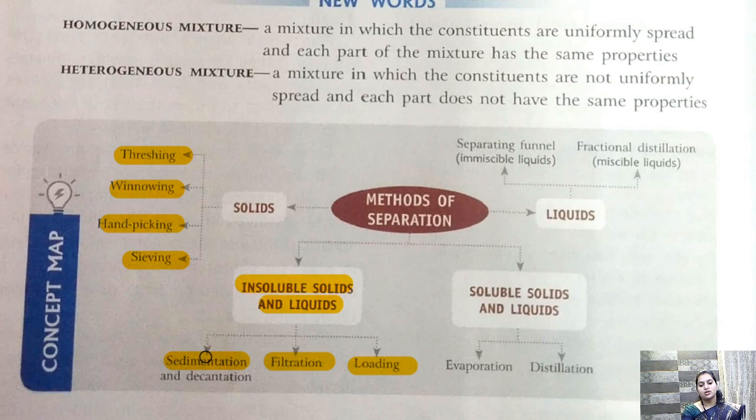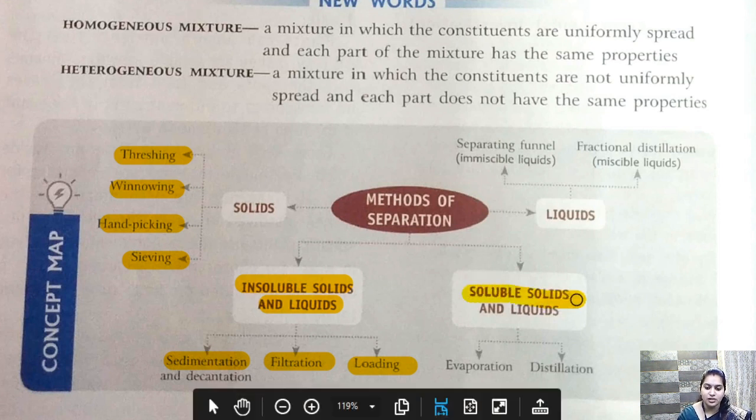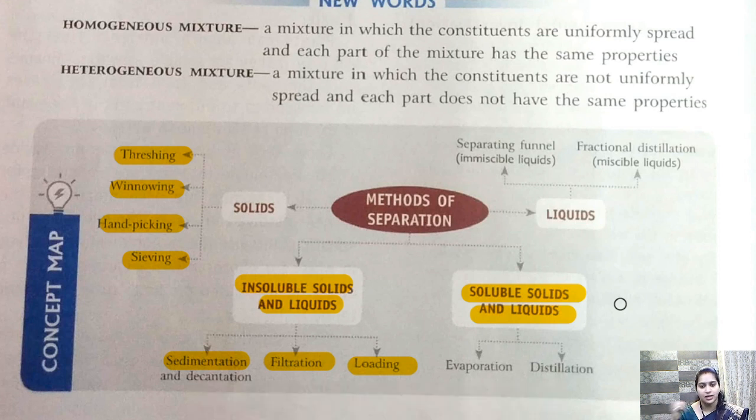Then we have soluble solids and liquid. अगर solid liquid में mix हो जा रहा है तो हम उसको कैसे separate करेंगे? Examples here are sugar and water and salt and water. Salt and water, we know, get mixed completely, and the same goes for sugar and water. Alright. So how can we separate them?